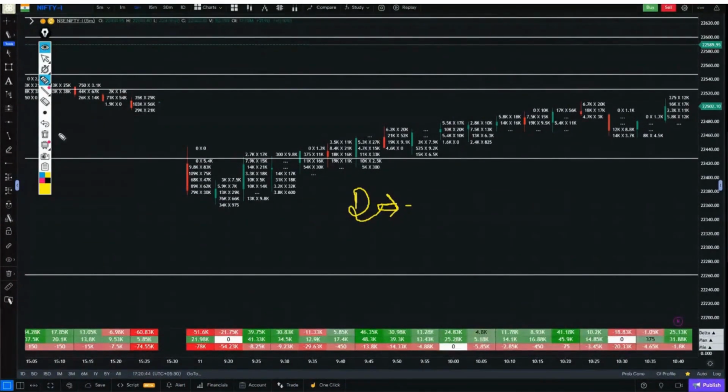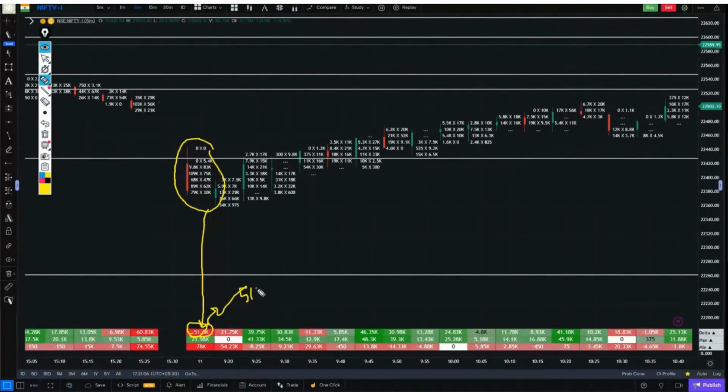For example, let's take the first candle of today's Nifty. What is its delta? The topmost value. Okay, what is its delta? It is in the red box, with a negative sign on top here. So it means its delta is around negative 51, negative 51,000 approximately.